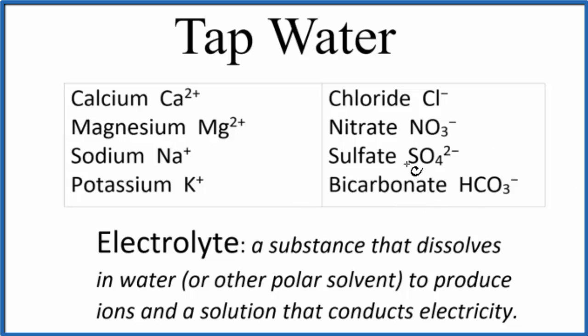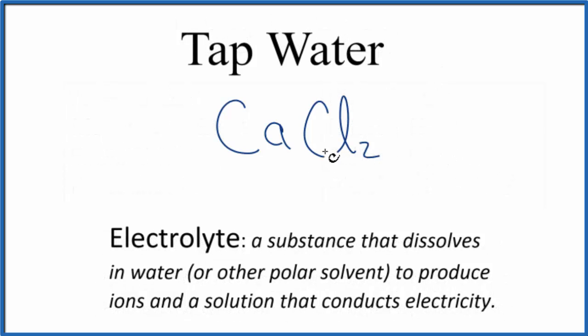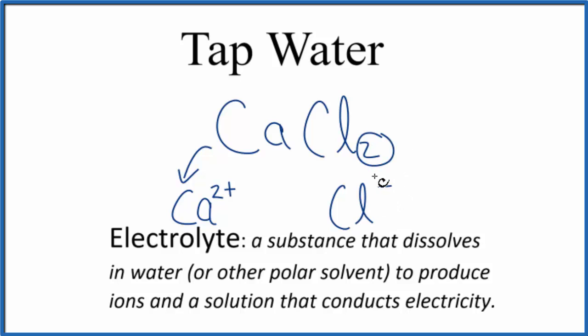So where do these electrolytes come from? Let's talk about just one. So if we put calcium chloride in water, it would dissolve. It's a soluble compound. So it dissolves into calcium ions. Those are Ca2+. It's in group 2 on the periodic table. Calcium forms 2+ ions. And then the chloride ions, Cl-, that would be 1-. And we'd have 2 of them. So when calcium chloride dissolves in water, it forms these ions, so we have an electrolyte. And the solution will conduct electricity.